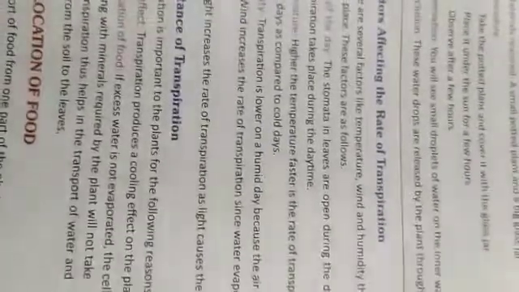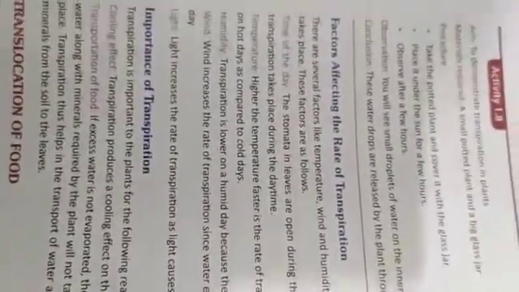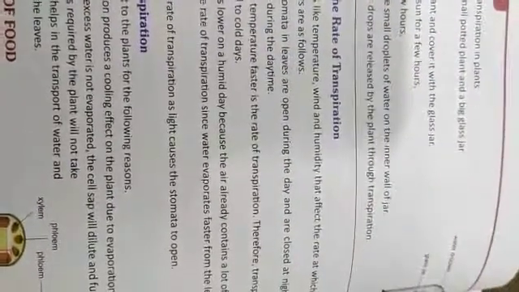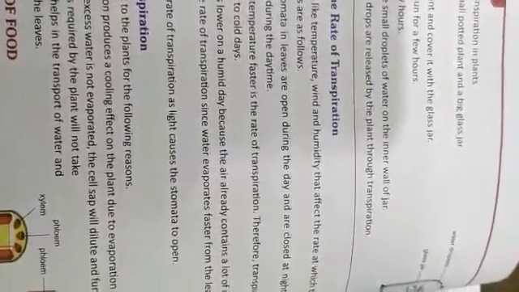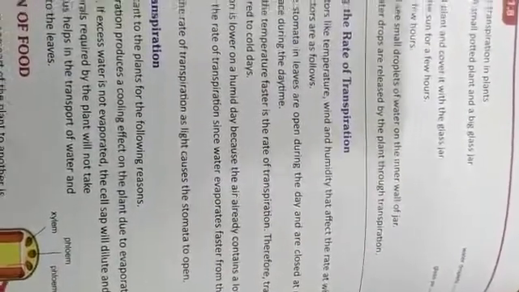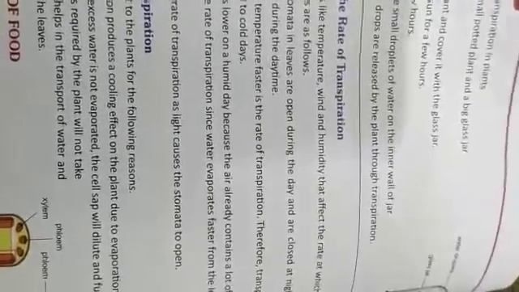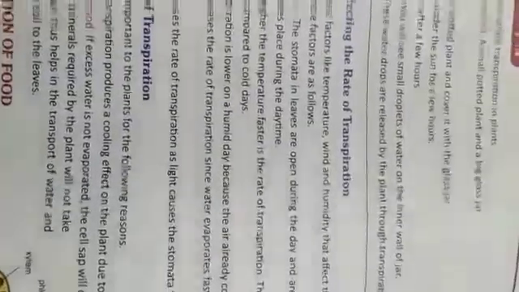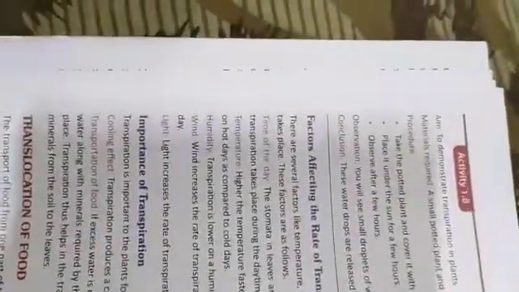There are several factors which affect the rate of transpiration, like the time of the day. During daytime the leaves are open and thus more transpiration takes place. Temperature: when the temperature is higher, the rate of transpiration is faster. So the rate of transpiration is fast on hot days as compared to cold days.